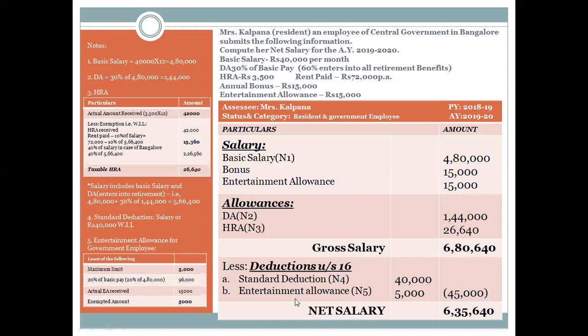Next up, the entertainment allowance. If the assessee, Mrs. Kalpana, was not a central government employee, then she would not have got this entertainment allowance. As she is a government employee, I am going to provide her with the entertainment allowance deduction using this particular format. Go to the fifth point under notes, the bottom left corner. We have to see whichever is the least among the following, and that will be the exempted amount. So that is the minimum limit that is set.